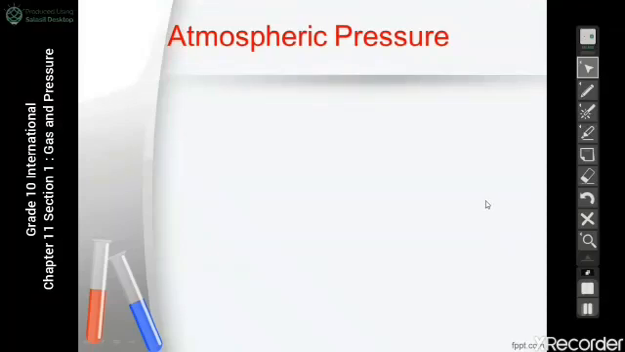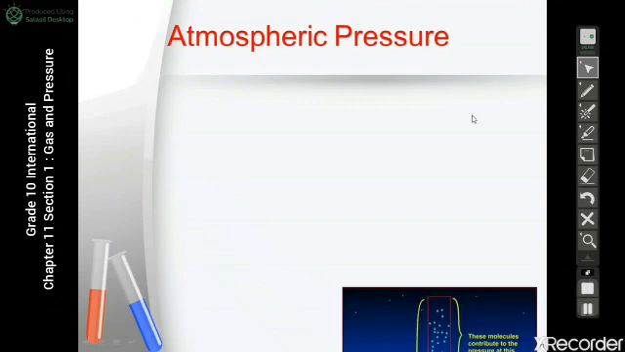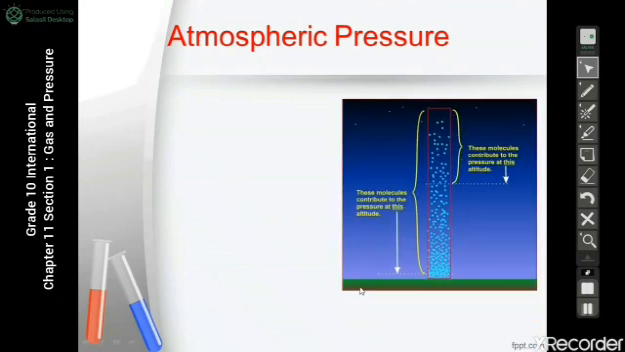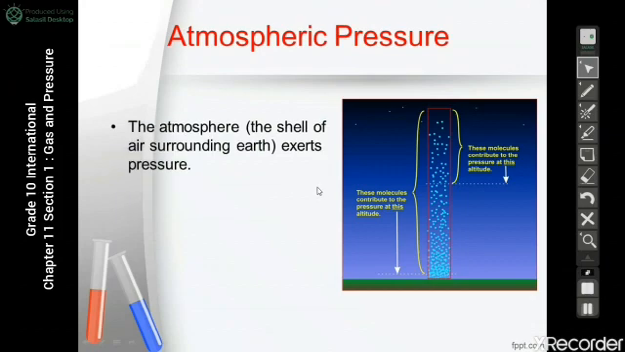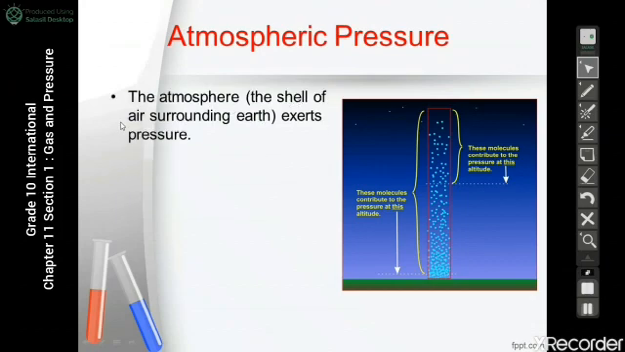The second part in this section, we are going to talk about the atmospheric pressure. The atmospheric pressure is the pressure of the atmosphere on the surface of the Earth. The atmosphere is the shell of air surrounding Earth, which exerts pressure on the surface of the Earth. The gas molecules surrounding the surface of the Earth are colliding with the surface of the Earth, so they are exerting pressure on the surface of the Earth. So it's called atmospheric pressure.